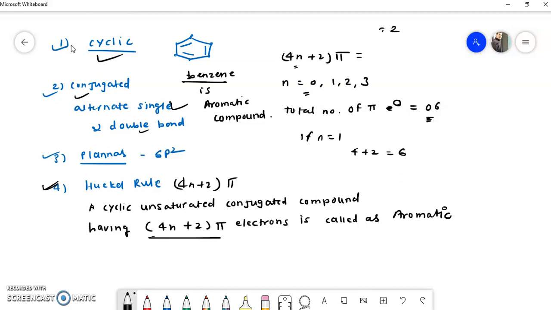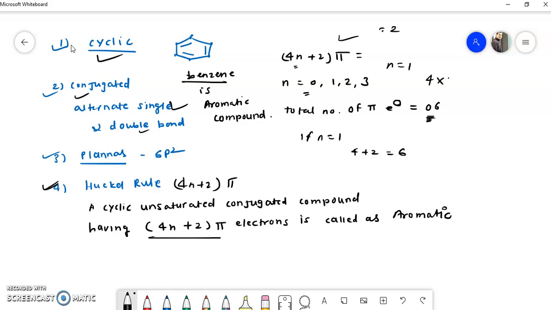So how is it cross checked? If we put n is equal to 0, then this value will become 2. If we put n is equal to 1, then this value becomes 4 plus 2, 6. If we put n is equal to 2, then the value becomes 10. So we can say that for 6 electrons this rule is obeyed. Okay, so when we put n is equal to 1, then this rule is obeyed.